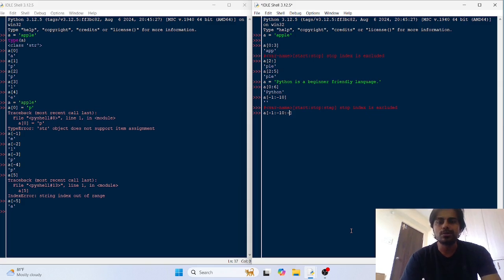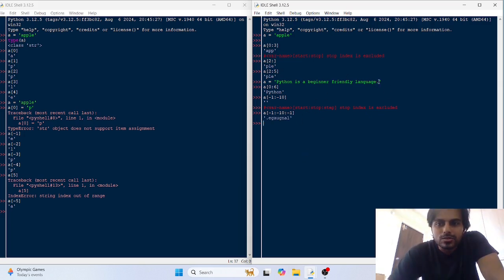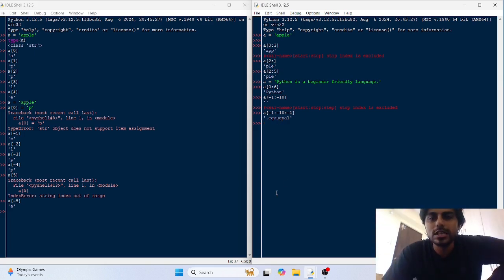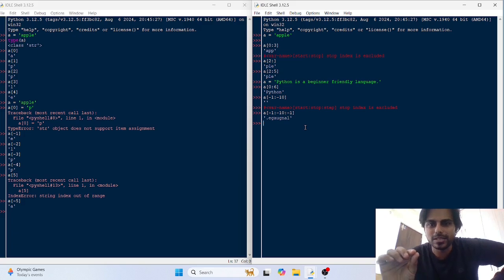So you have to put a -1 step value here, then you would be able to take this out. But as we are taking from the last portion, the dot is at the first, then you can see this string language is reversed. So this is a little bit advanced.